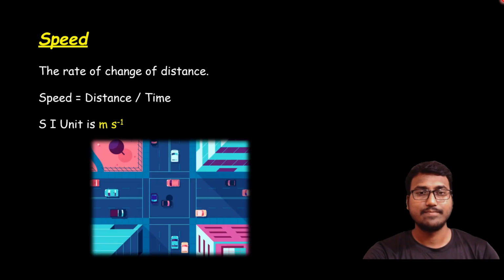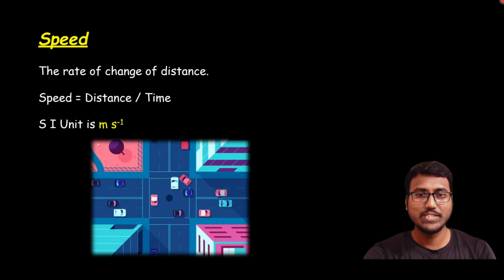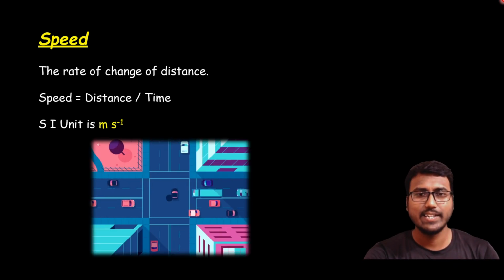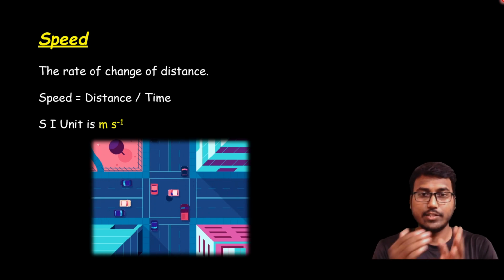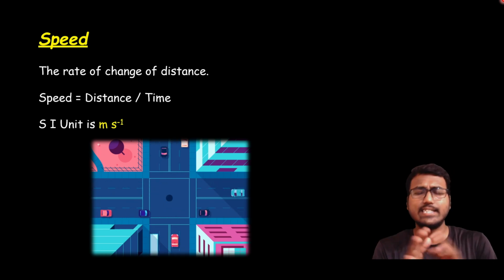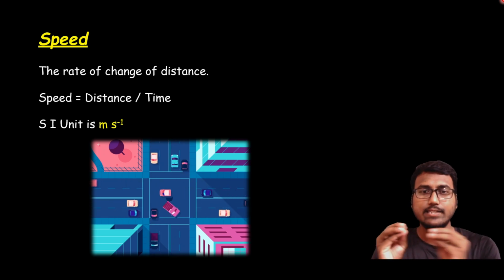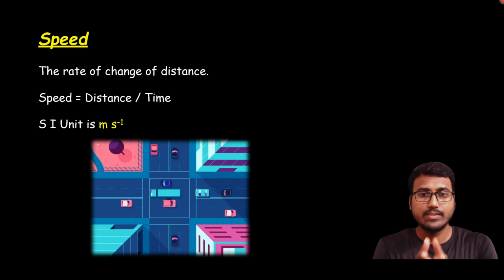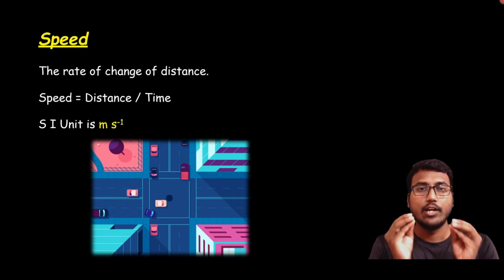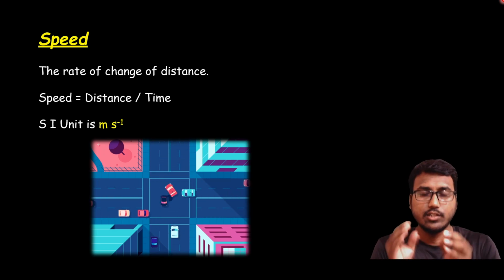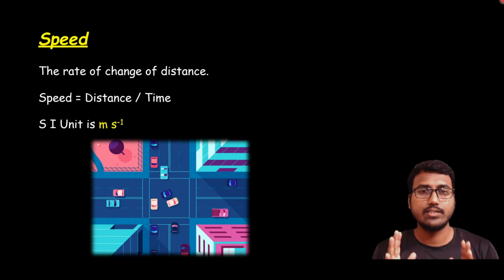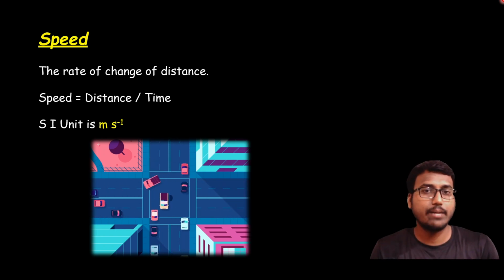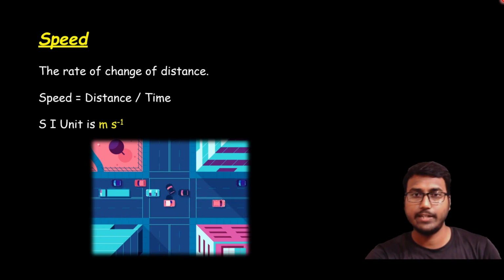Next we have vehicles which are moving at different speeds, right? So they will be taking left turns, U-turns, right turns and all of those things. It doesn't matter. Whatever the speed mentioned, it is the total distance covered divided by time. So why are you seeing this image? That is because you are not considering any direction here. Only the total distance covered is considered, and divided by how much time it takes, you are going to get a particular speed.